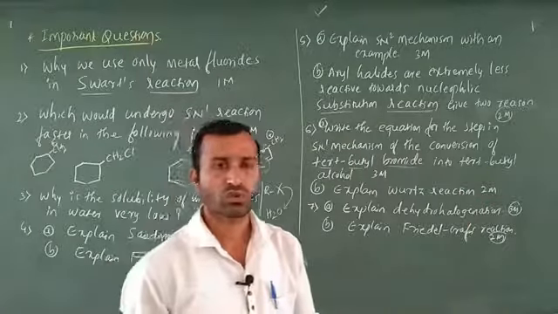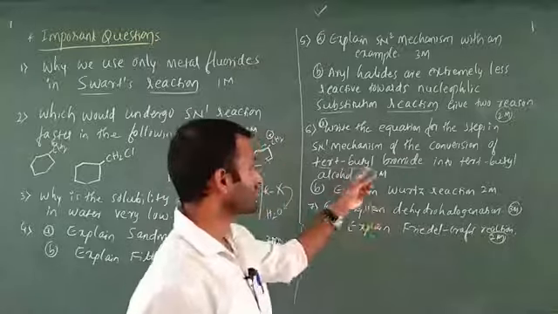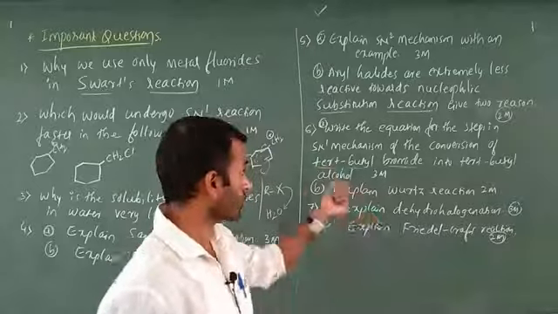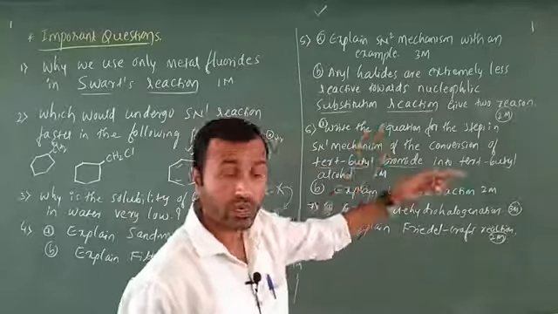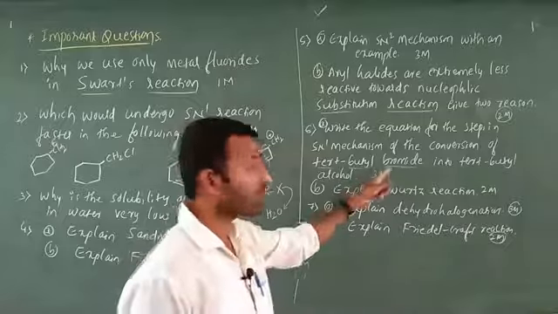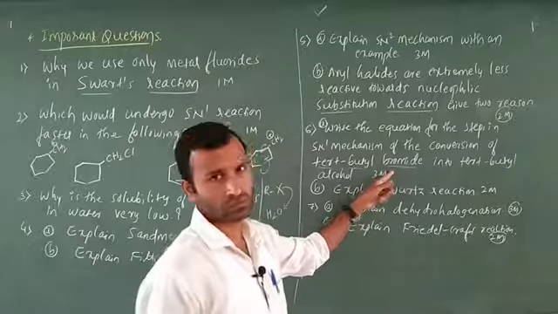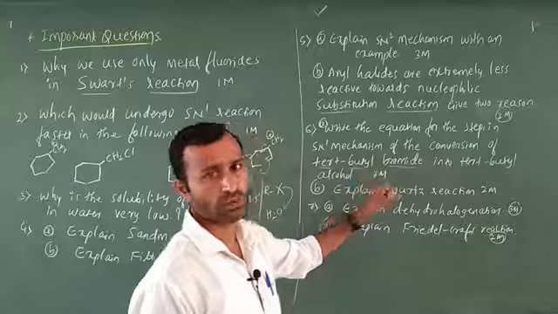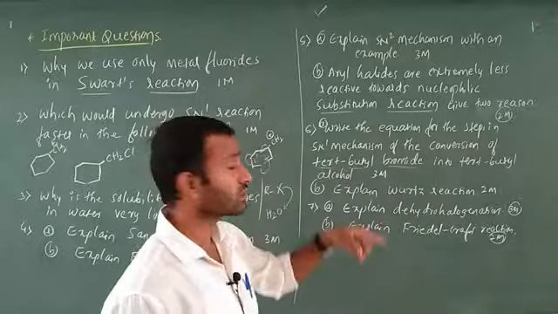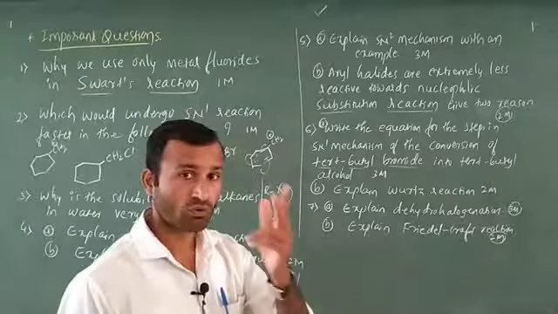The majority of students in the examination regularly practice the chloride, tertiary butyl chloride. But in the PU board they are asking bromide. In that case you compulsorily have to take bromine, don't take chlorine. That is why this is most important. They are asking a 3 marks question. You have to read the question twice, and if you are not understanding, read it twice.